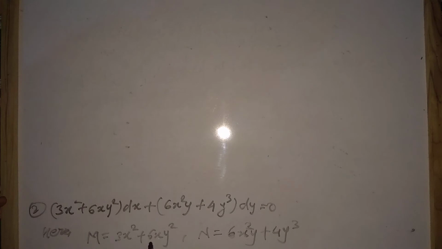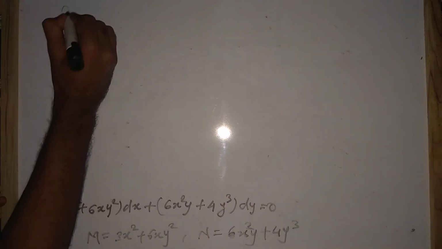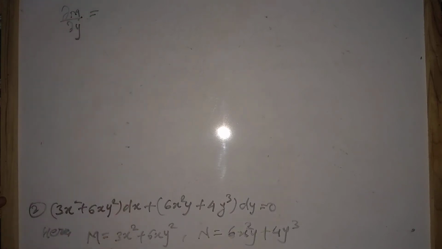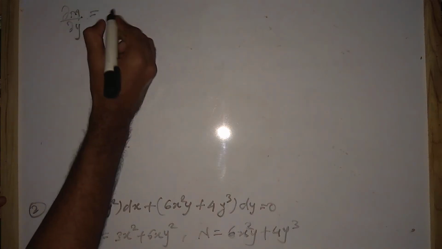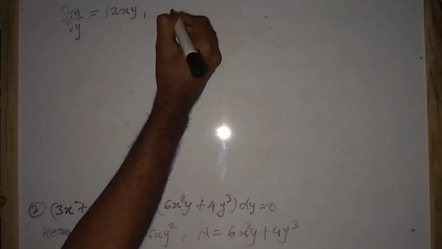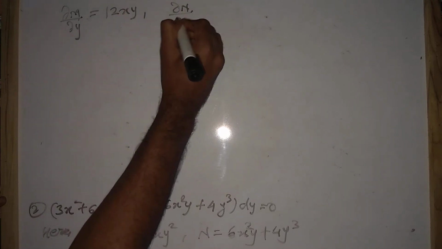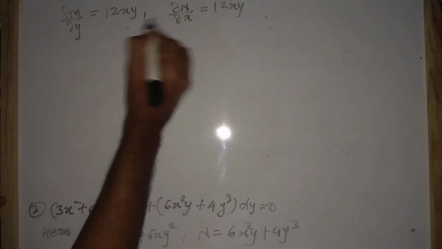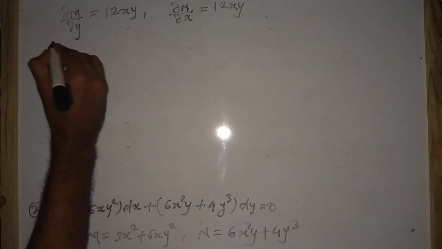Since we have M equals to 3x square plus 6xy square and N equals to 6x square y plus 4y cube, so we'll partially differentiate M with respect to y. So here we'll get 12xy, and similarly del N upon del x, we'll get here 12xy. Since these two are equal, so the equation is exact.